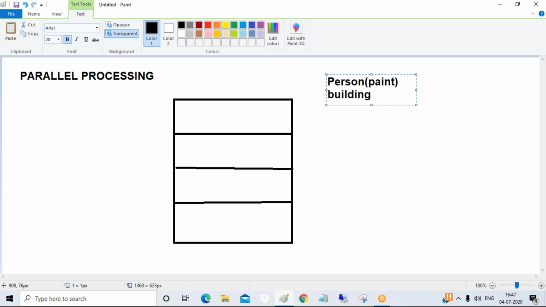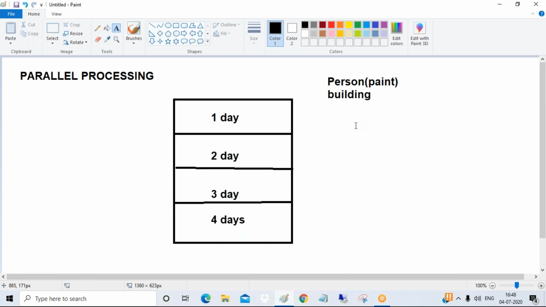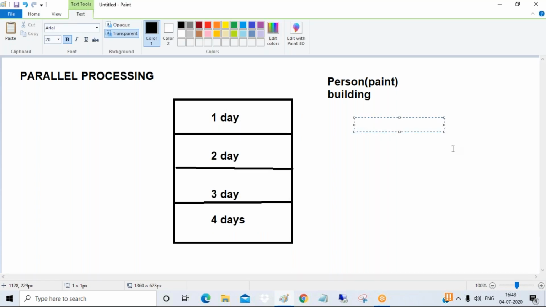Each floor takes 1 day. Tell me, guys, how many days will he take? Obviously, he will take 4 days. So one person, 4 days, which is a time-consuming activity.